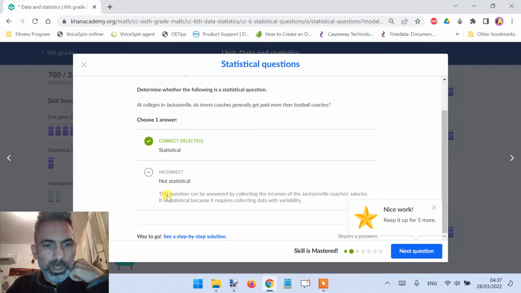Okay, the explanation. This question can be answered by collecting the Jacksonville coaches' salaries. It is statistical because it requires collecting data with variability.